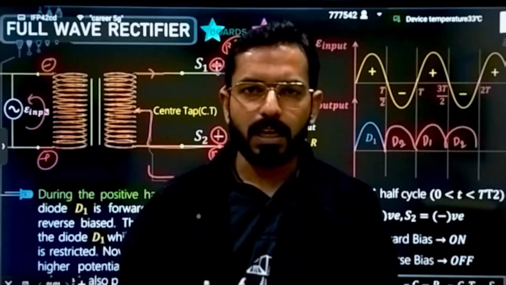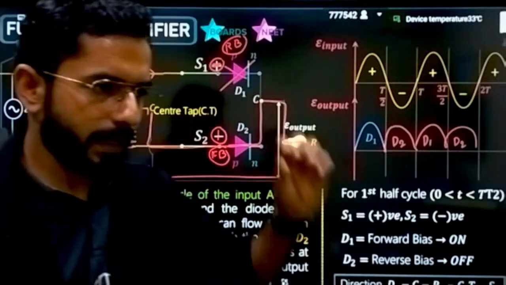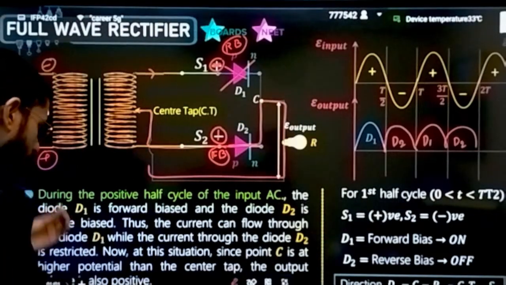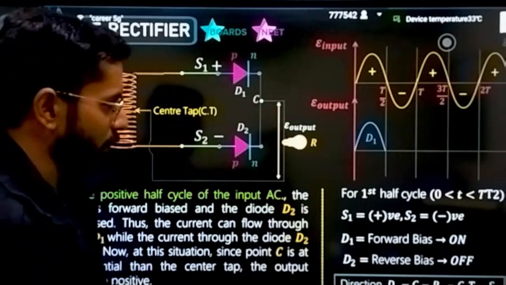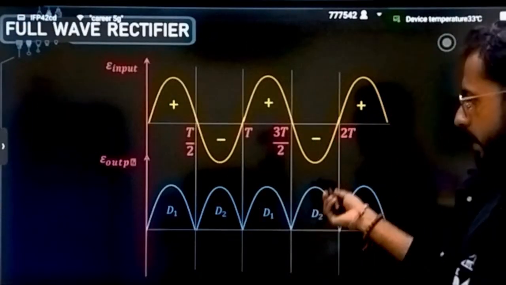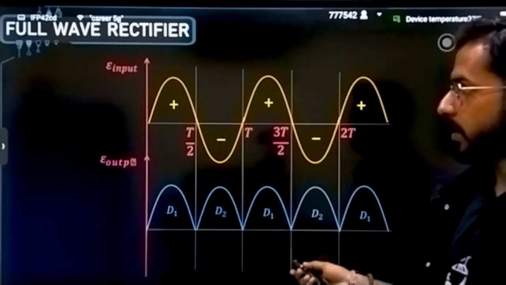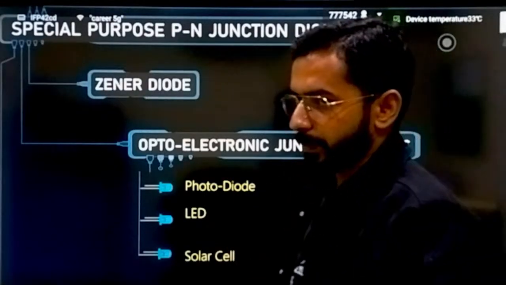Okay. Efficiency is still not 100%. Efficiency is nearly 81 point something percent. That you cross-check, and you can check the exact values from there. About the working principle and the rest of the things, you will be referring to NCERT or any other reference book that you are using. This kind of output you will finally have. This was the concept of full wave rectifier and half wave rectifier.